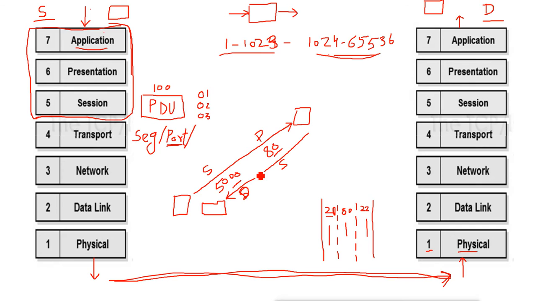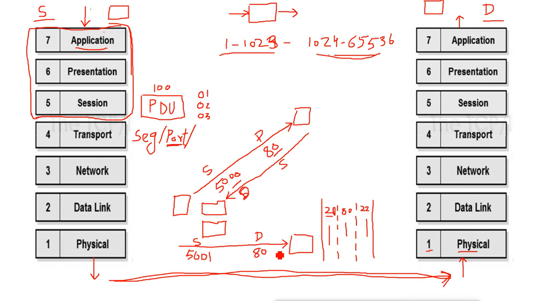But why is it choosing a random number here? Suppose at the same time I open one more tab and send a request to the Gmail server. Again it is a port 80 request, so the destination port will be 80 because it is an HTTP request, and the source port it will choose randomly. Let's say it chooses 5001, because 5000 is already chosen for Facebook.